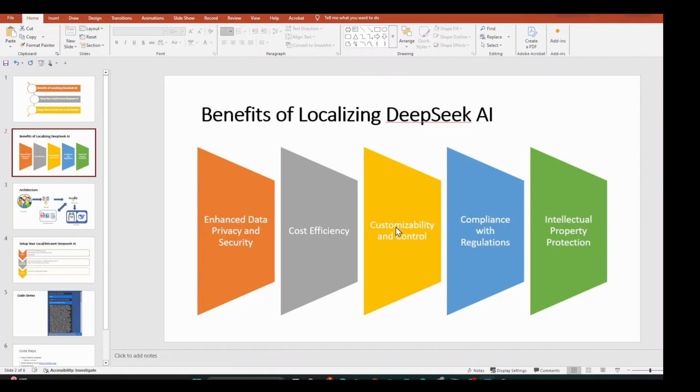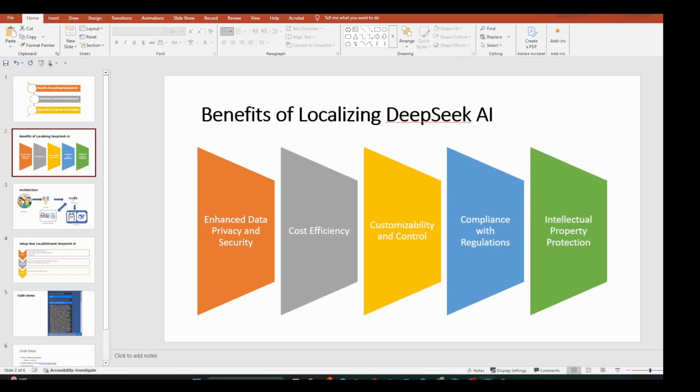The third point is customizability and control. A localized deployment allows us to fine-tune DeepSeek AI with domain-specific data. Instead of relying on generic models, we can train our AI to understand things very specific to our industry and our organization and its own language, like abbreviations and specific names that we use within the organization. This will reduce or eliminate the model hallucinations of the AI.